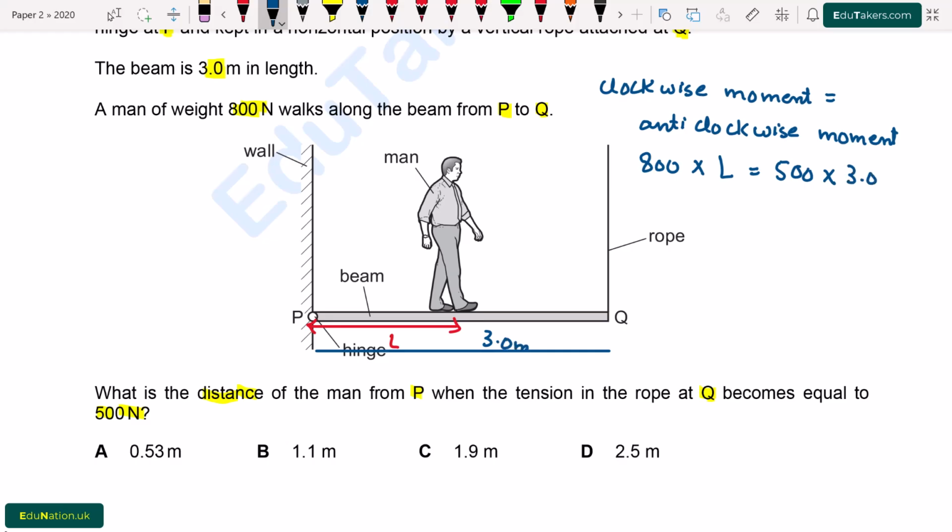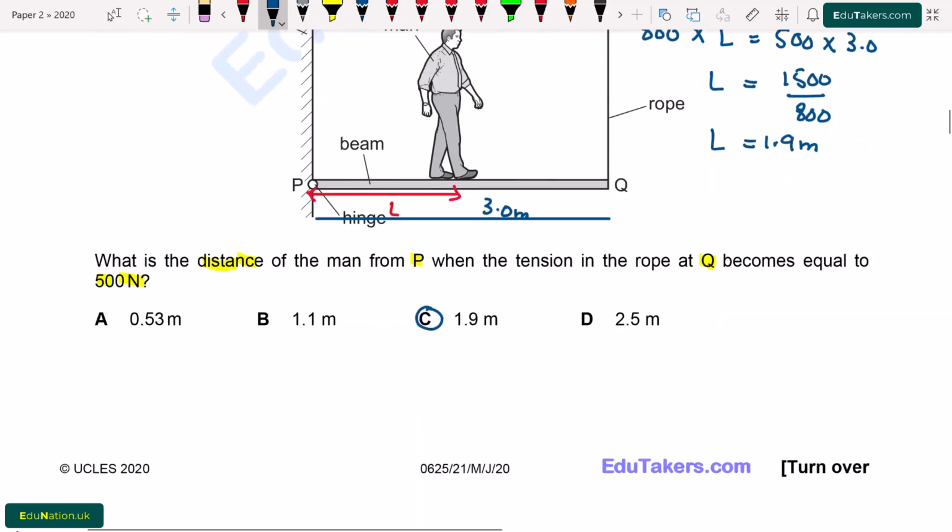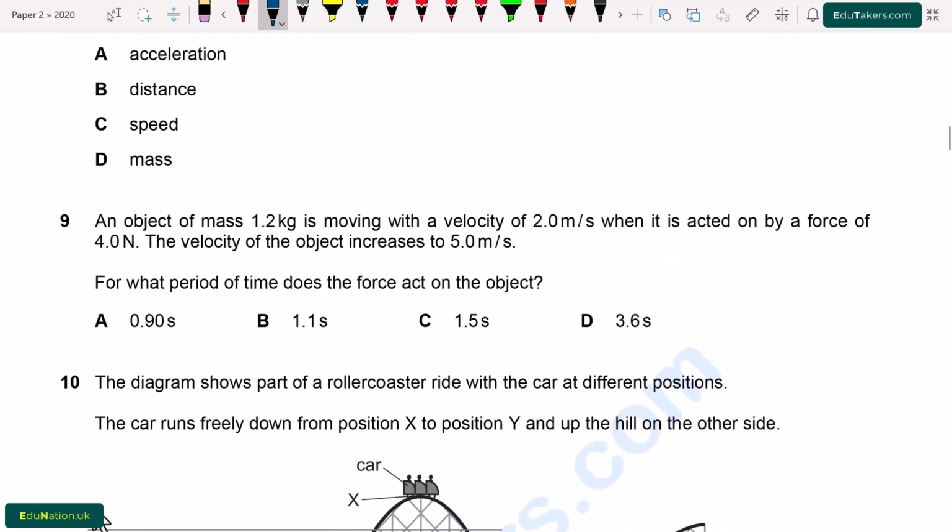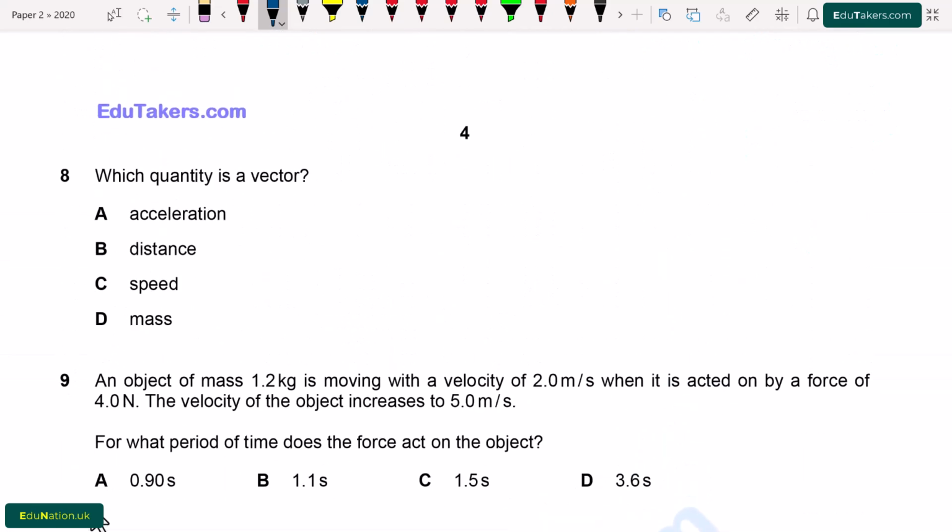This is equal to 3.0 meter. So multiply 500 with 3.0. The value of L will be equal to 1500 divided by 800, and the length will be equal to 1.9 meter. So this is the distance of the man from the point P. From here option C is correct.